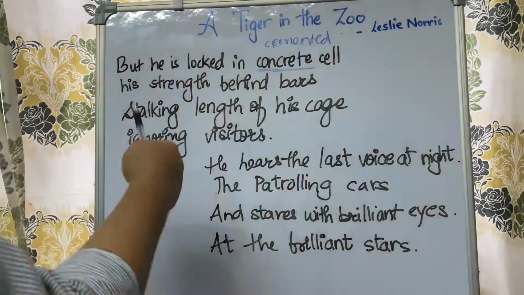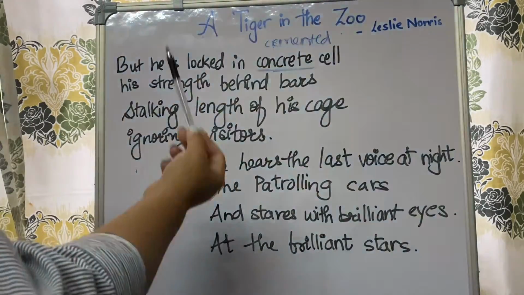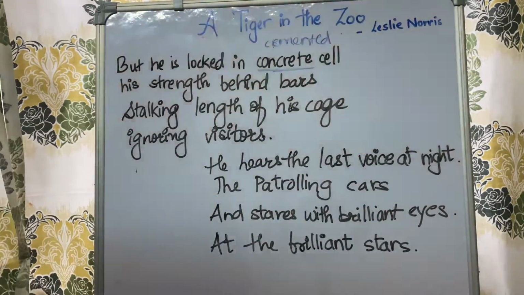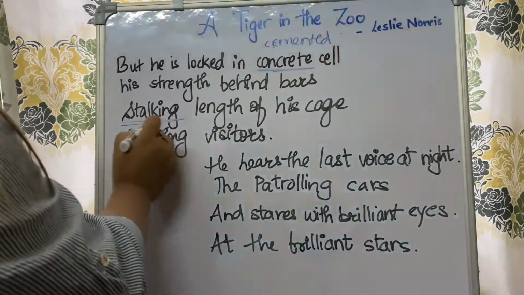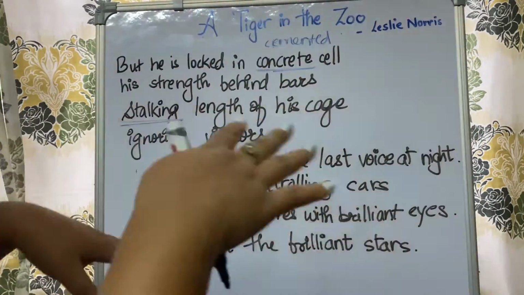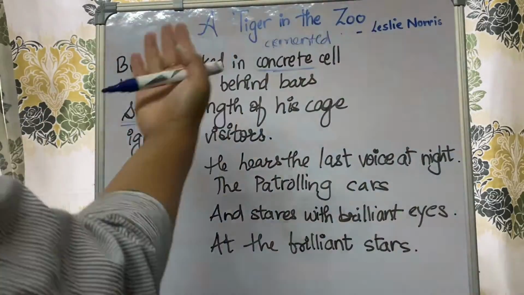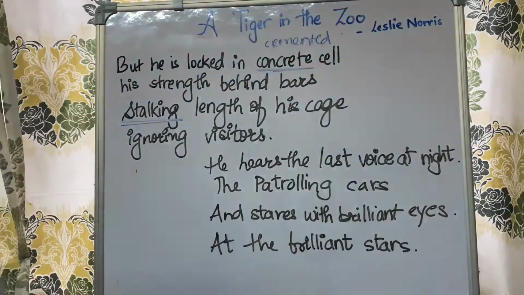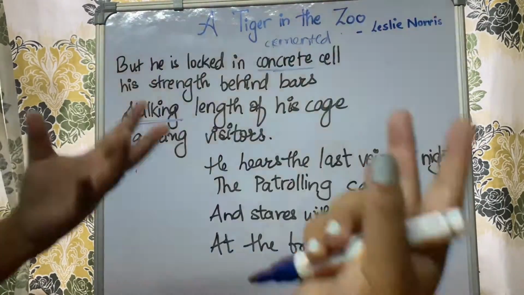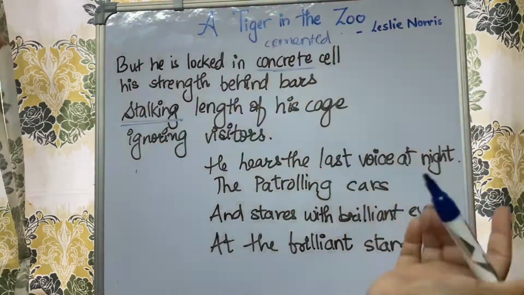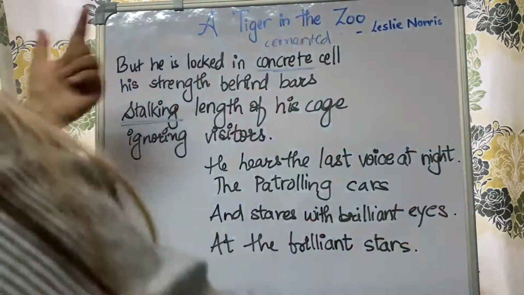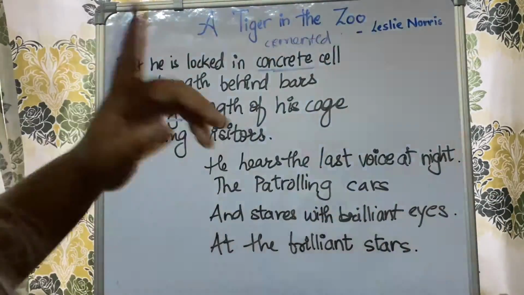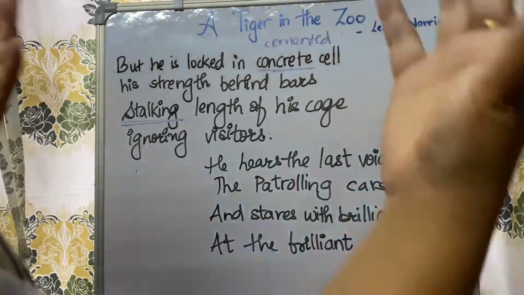So talking about the next line, stalking length of his cage. Stalking means to walk slowly. धीरे धीरे चलने को stalking कहते हैं. तो stalking length of his cage, ignoring the visitors. So here the poet is trying to say that he is locked inside the cell, and what he can do is, वो जू के अंदर अपने केज के जितना भी बाउंड्री होता है उसी के अंदर वो घूम सकते हैं, इसके अलावा उसके पास कोई ऑप्शन नहीं है.